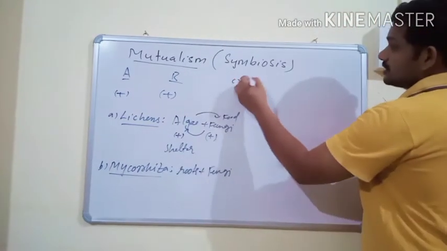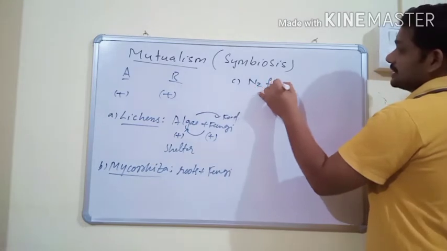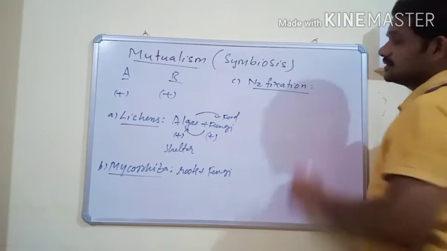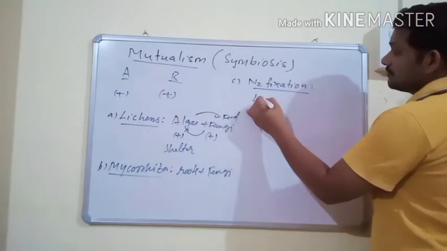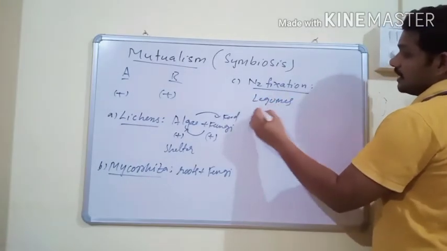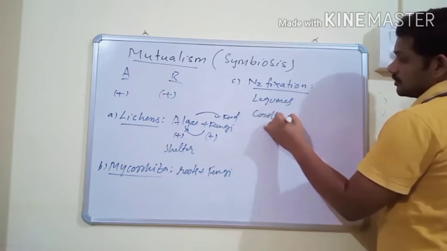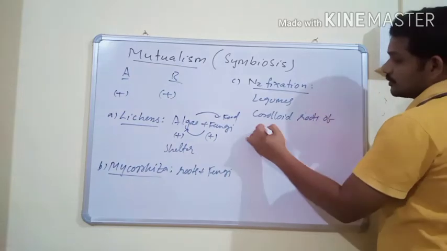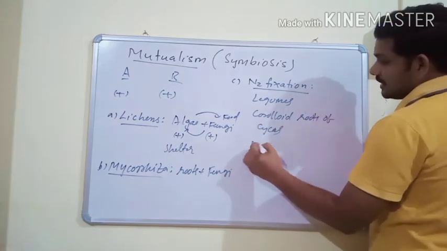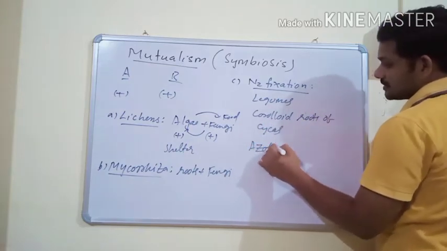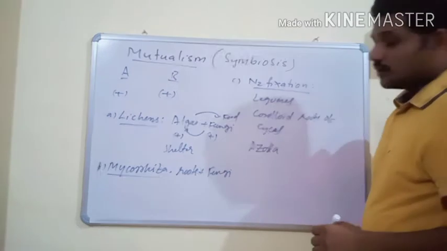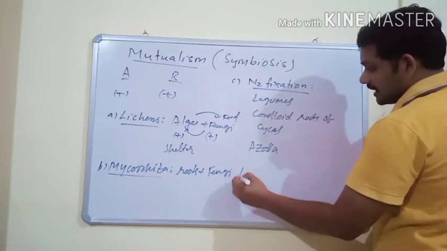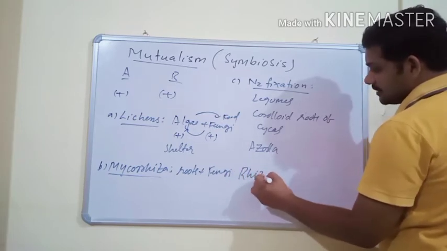And one more example is nitrogen fixation. Roots of legumes, coralloid roots of cycas and the aquatic fern plant azolla usually harbor nitrogen fixing bacteria, that is rhizobium.